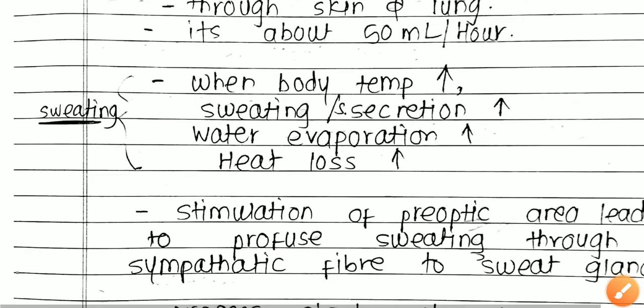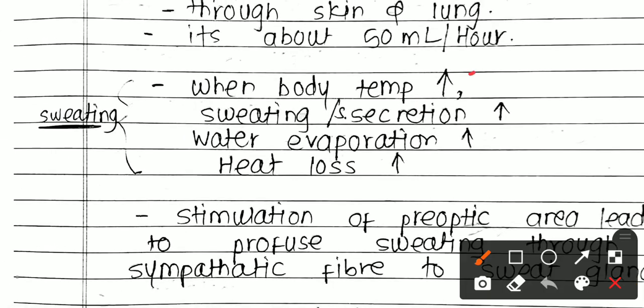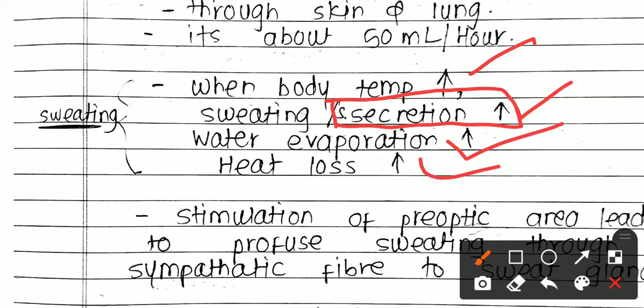Now let's see the mechanism behind sweating. Whenever your body temperature rises, there is sweat secretion. In some organisms there is salivary secretion, because in some organisms there is an absence of sweat glands. Water evaporation also occurs through the salivary secretion, or through saliva. We will see it later. Whenever body temperature rises, there is sweating, water evaporation also increases, so heat loss increases.